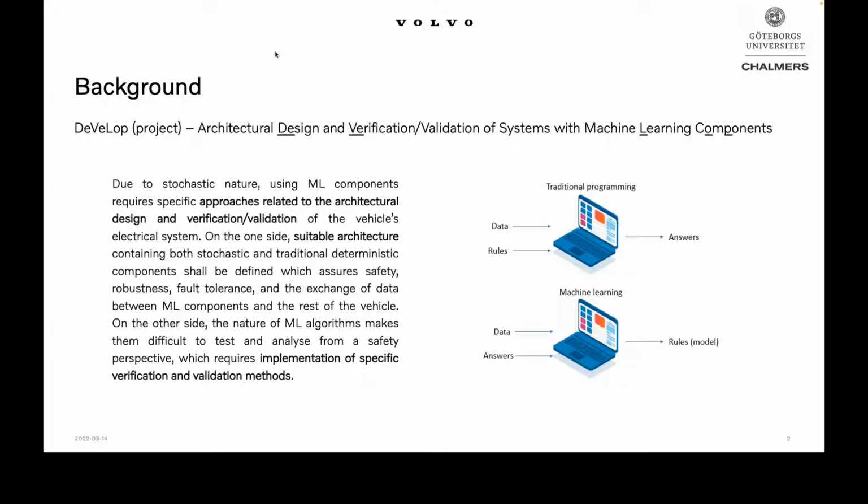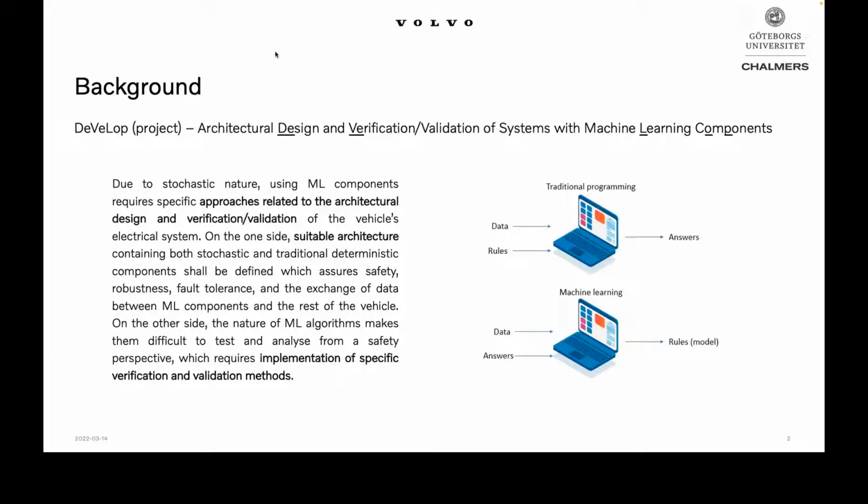Traditional systems are different from machine learning systems, and machine learning brings stochasticity into the system, and we need to account for these changes. Therefore we need to design new architectural patterns, and also think about new ways of verification and validation of such systems.